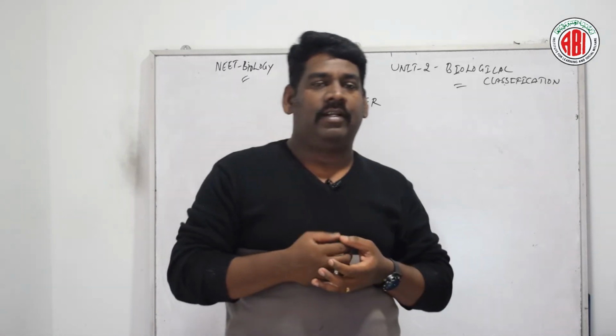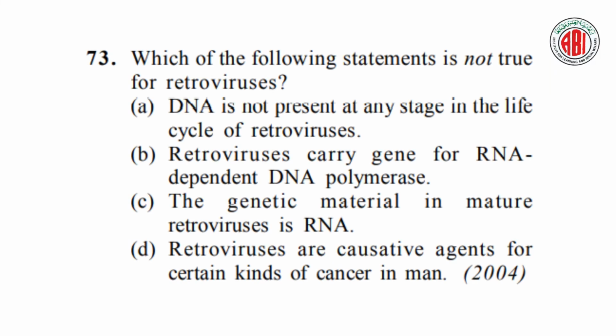Now let us go for the next question. Now look at this next question, guys. Which of the following statements is not true for retroviruses? Here are 4 different options given. DNA is not present at any stage in the life cycle of retroviruses. Retroviruses carry the gene for RNA dependent DNA polymerase.